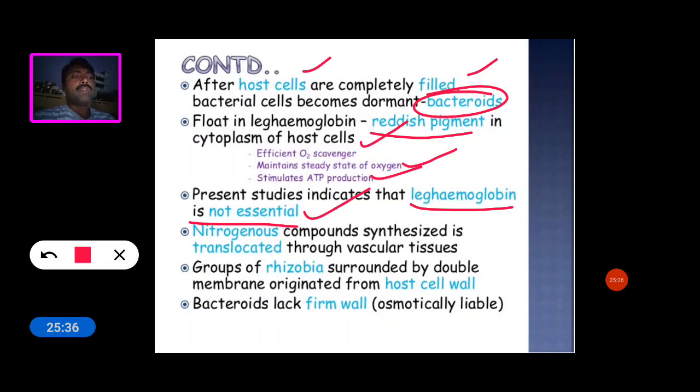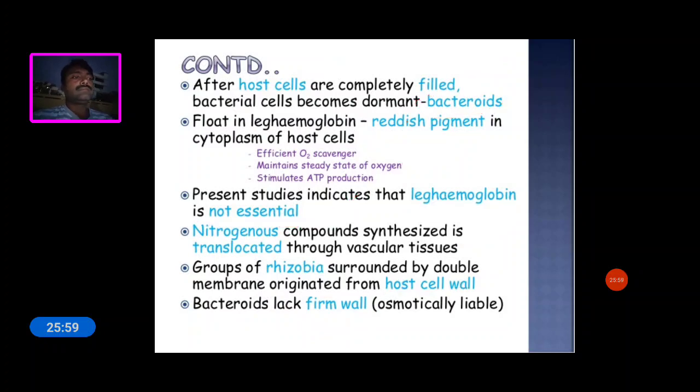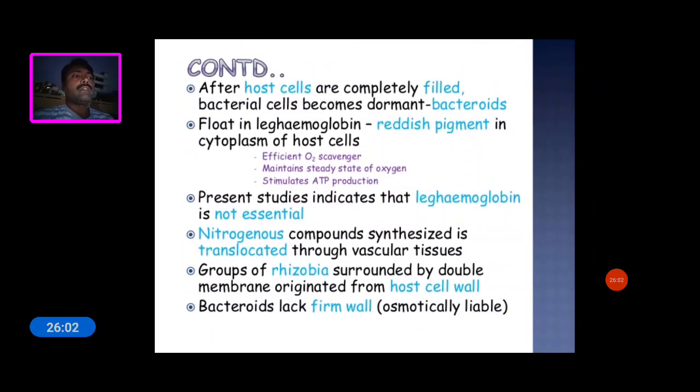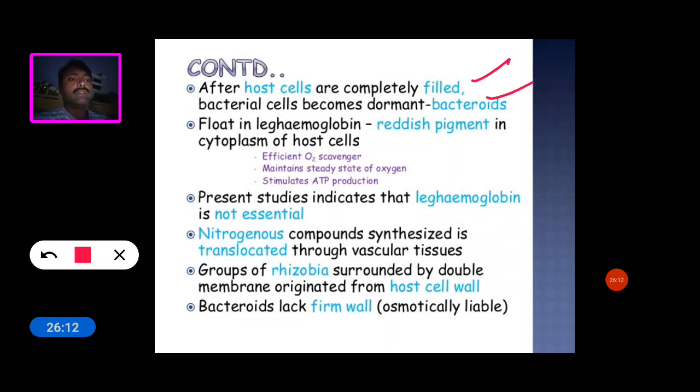Nitrogenous compounds synthesized are translocated through vascular tissues, and groups of rhizobia are surrounded by a double membrane originating from the host cell wall. The bacteroids lack a cell wall and are osmotically labile. After the host cells are completely filled, the bacterial cells become dormant bacteroids. So it is over.